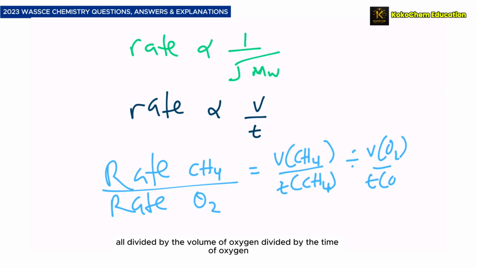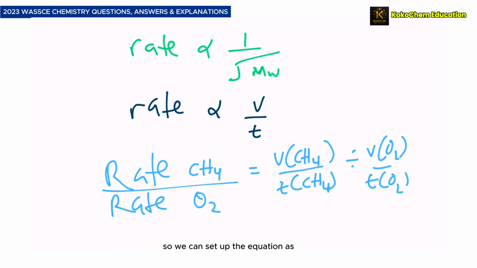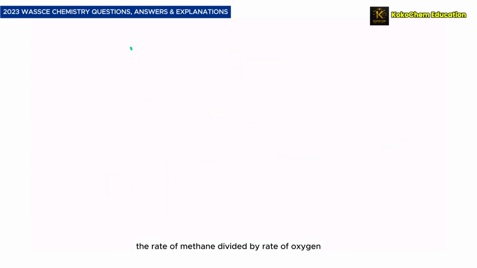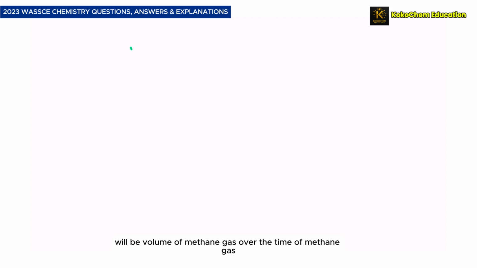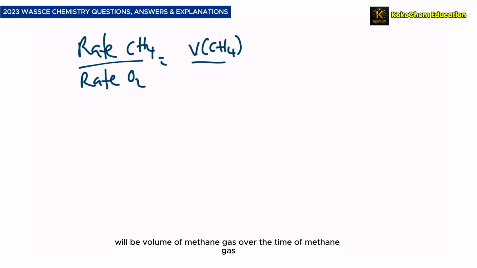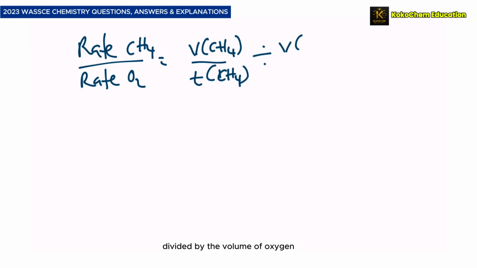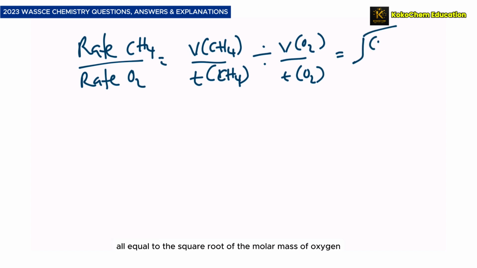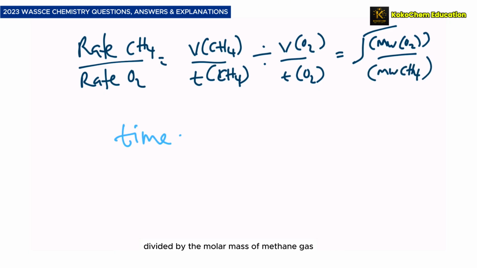So we can set up the equation as the rate of methane divided by the rate of oxygen will be the volume of methane gas over the time of methane gas divided by the volume of oxygen over the time of oxygen, all equal to the square root of the molar mass of oxygen divided by the molar mass of methane gas.